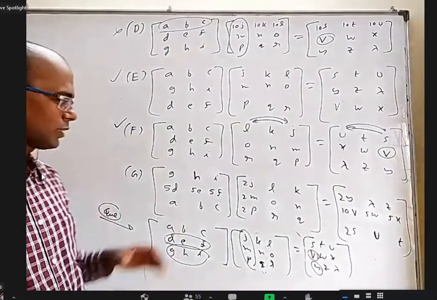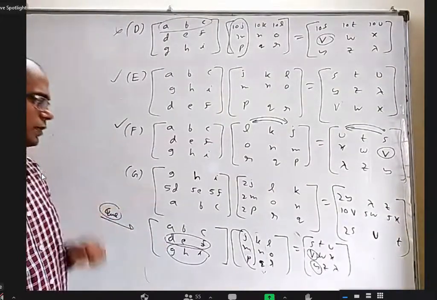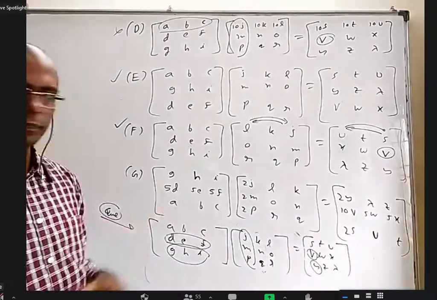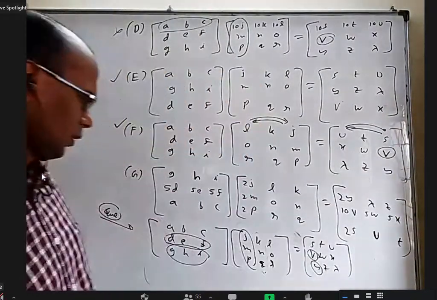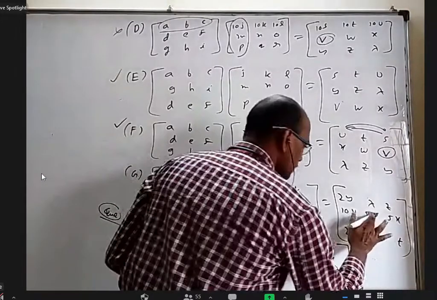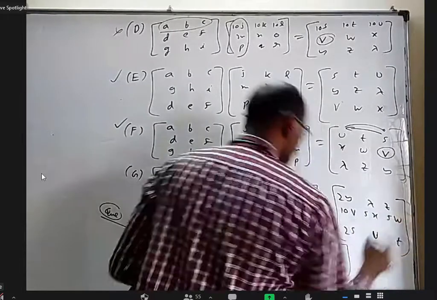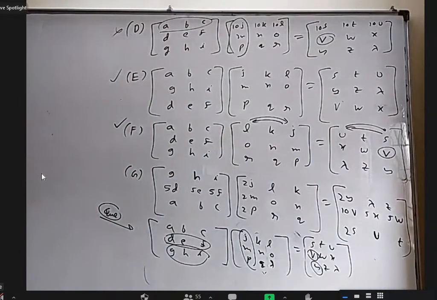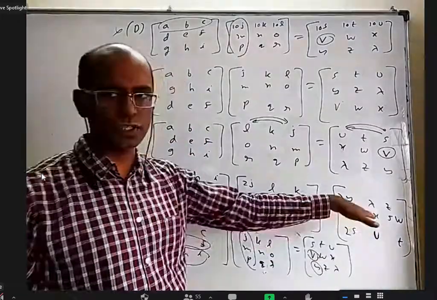Let us see what are the different things that I have done in G. From original question to this, I multiplied second row with 5. So here also second row is multiplied with 5. Yeah, I understand. They are saying in the first matrix, I think we have introduced this X and W, I should interchange. Is that what you are talking about? Yes, sir. Okay. I think now it is correct. You can change it.